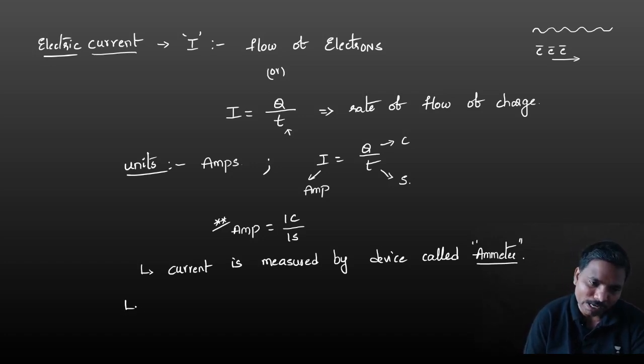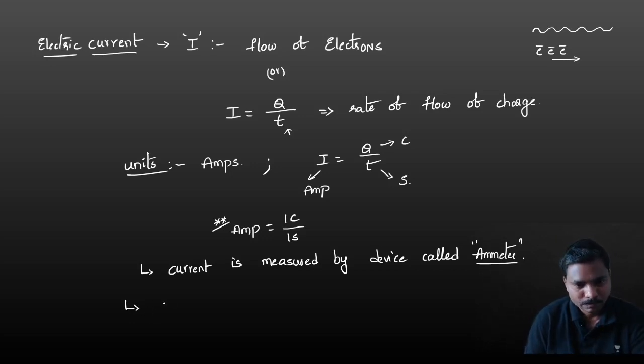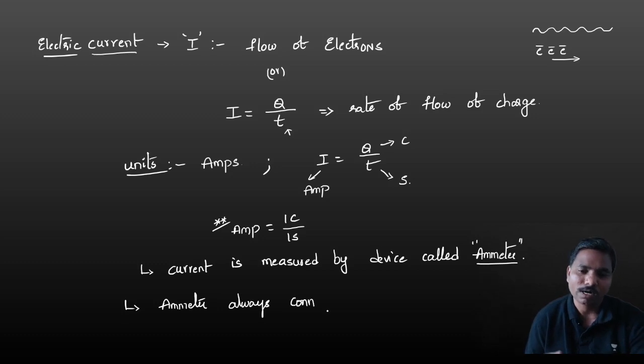This ammeter is always connected in series to the circuit. This is also very important. Whatever points I have given are very important for exams. Ammeter is always connected in series to the circuit or series to the load.